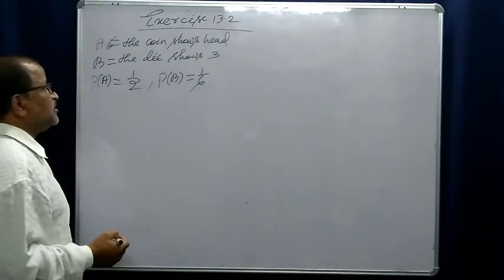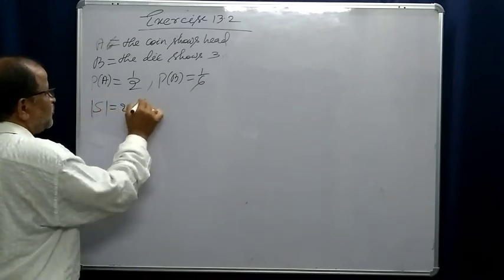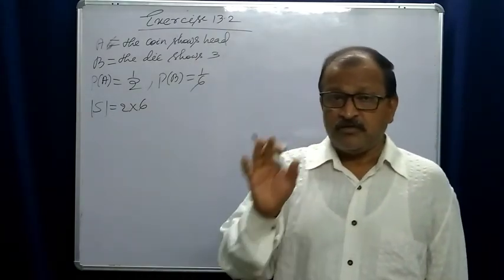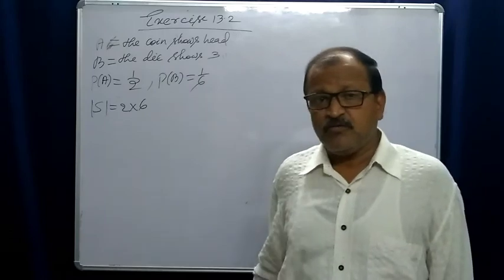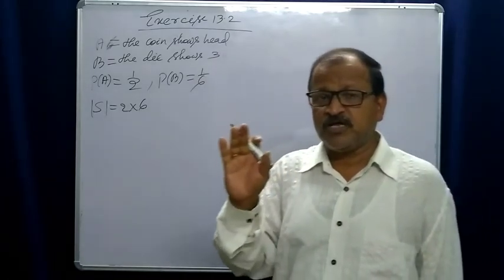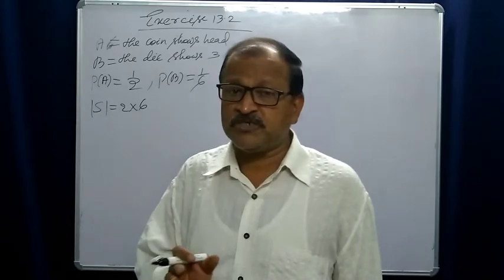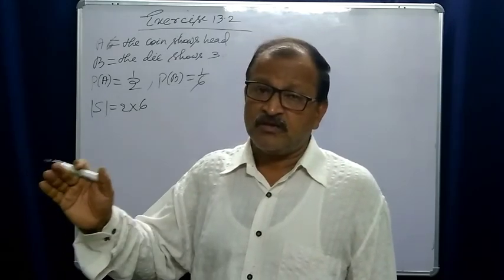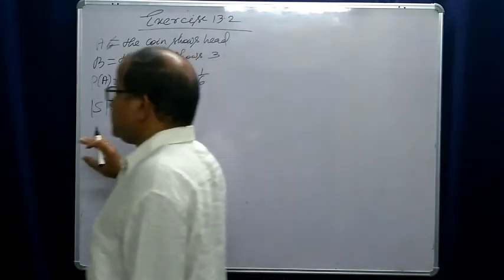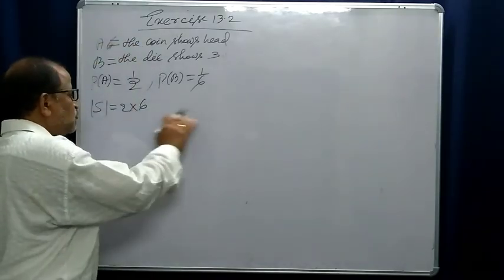Now let us come to the combined experiment, when both experiments are performed simultaneously. The cardinality of the sample space will be 2 into 6.